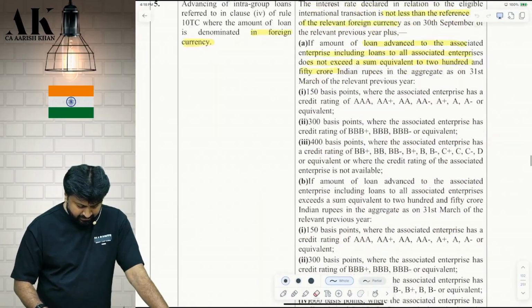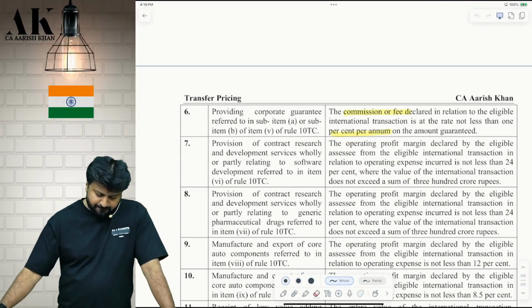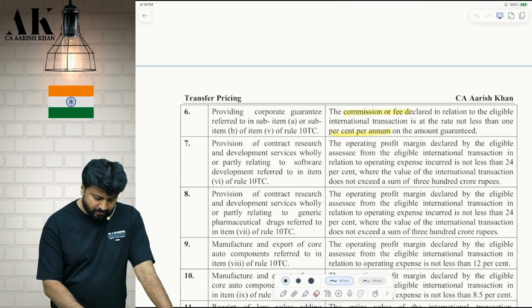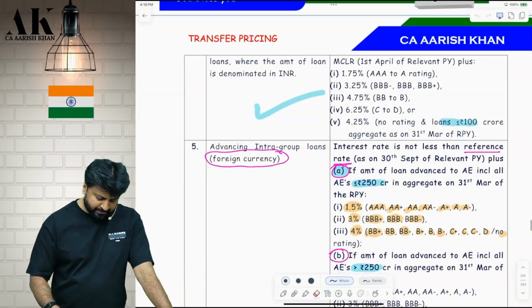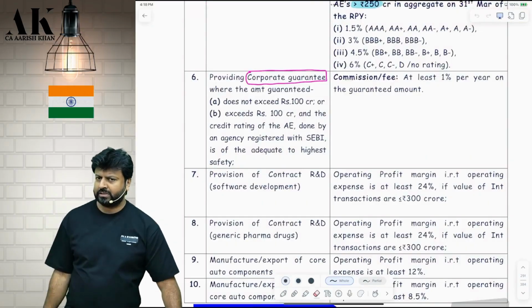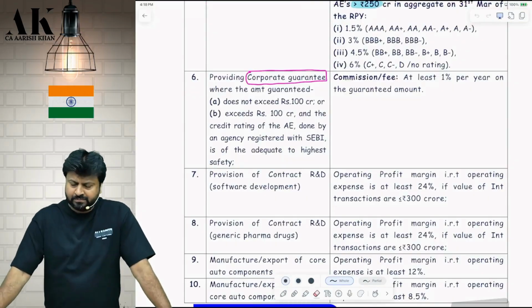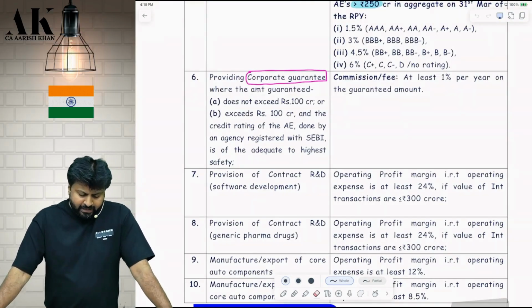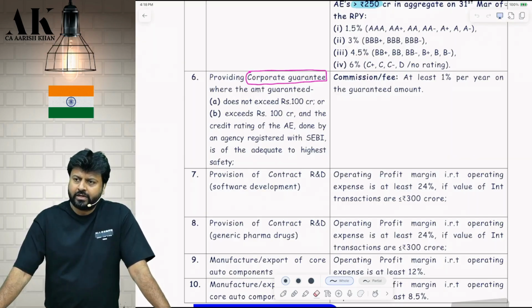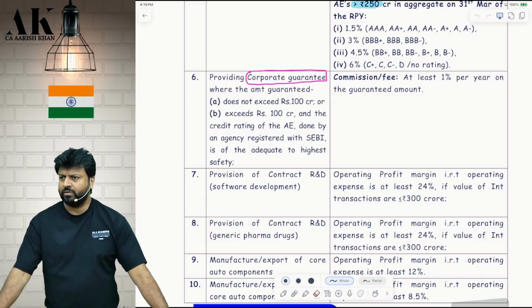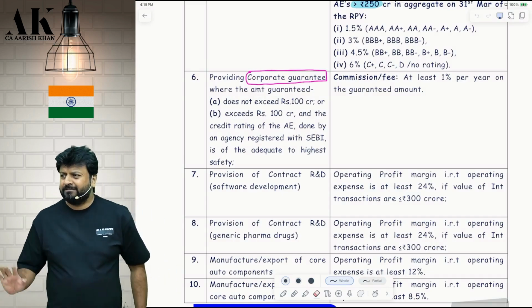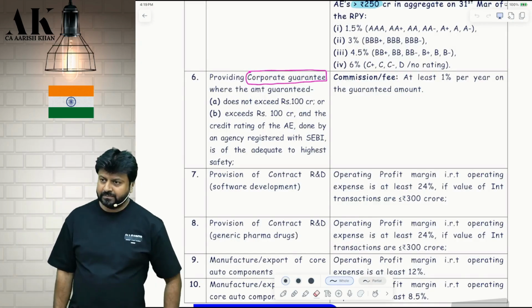The safe harbor in this is, let's read from the color book, because here there is a reference of what? Two separate clauses. In here I have mentioned those clauses, what exactly is written in clause A and clause B. Providing corporate guarantee where the amount guaranteed does not exceed how much? 100 crore. What is the commission or fee you will charge? At least 1% of the guaranteed amount. Okay. Are you clear? But second point comes with a condition.